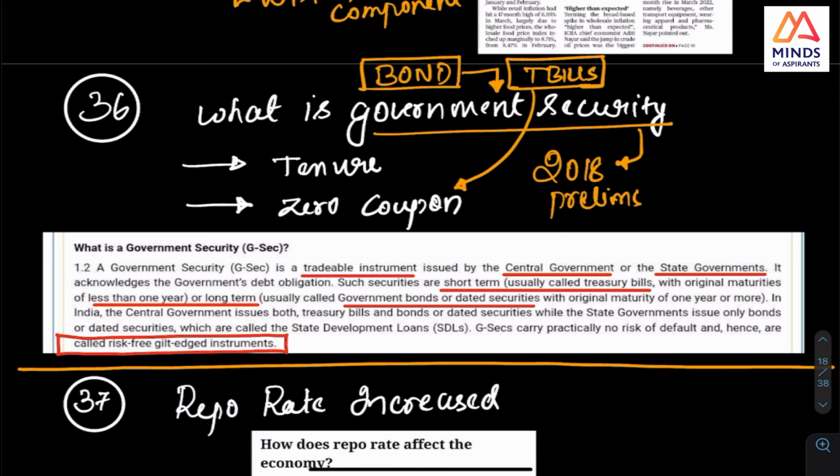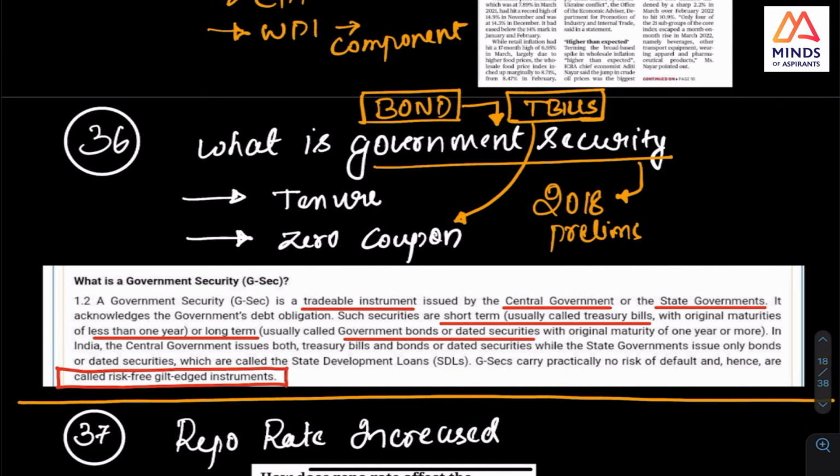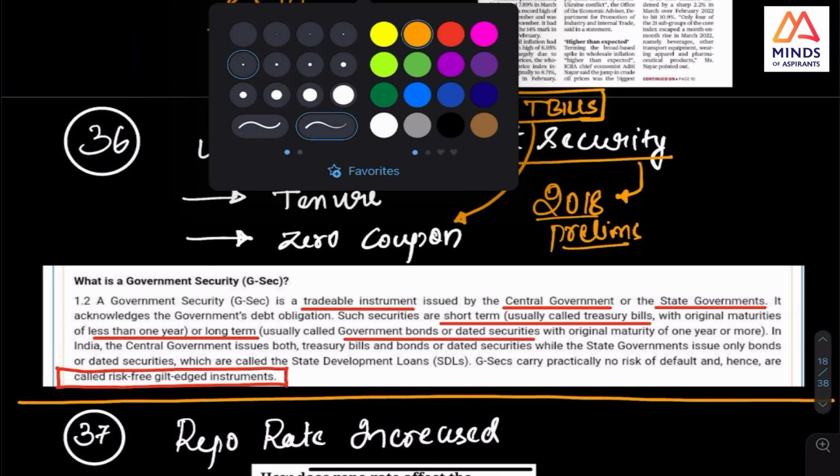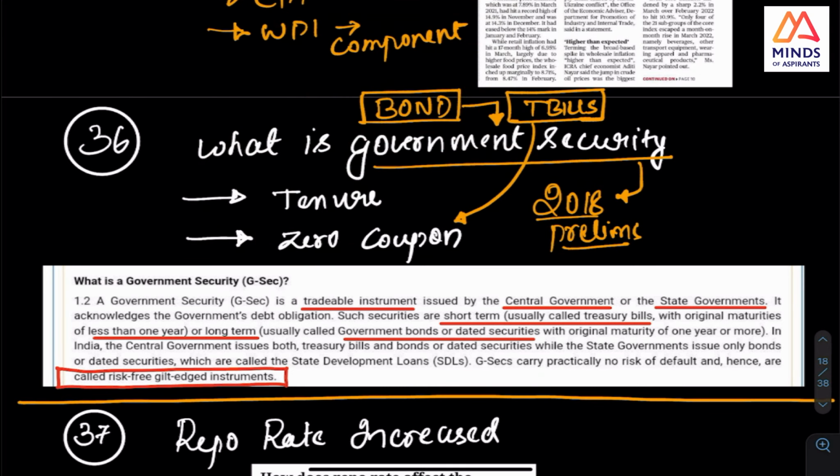T-bills are zero coupon bonds. That is, they do not give you any interest. That is the point. But what is a government security? In 2018, there was a very specific, very nice question: government security and T-bills, what is the difference? You should check. Sorry, government bonds. So not government security. Government securities are tradable instruments.